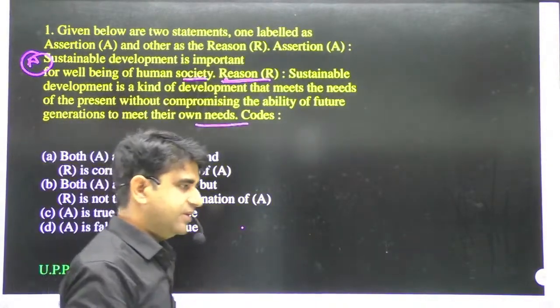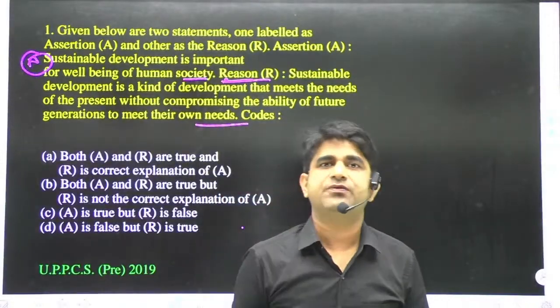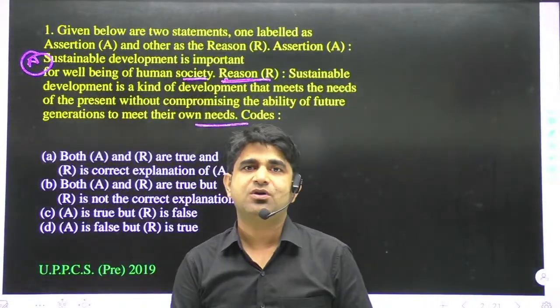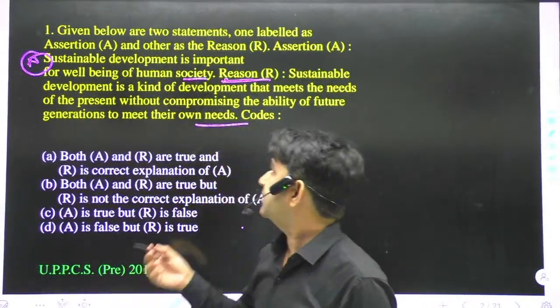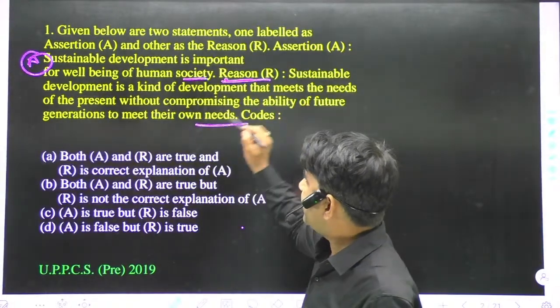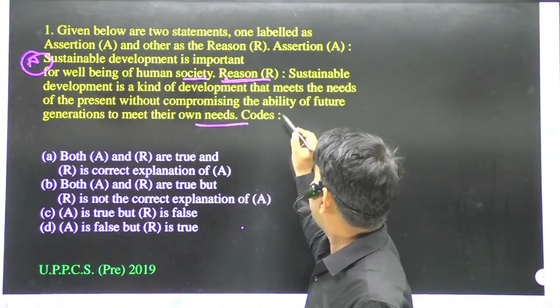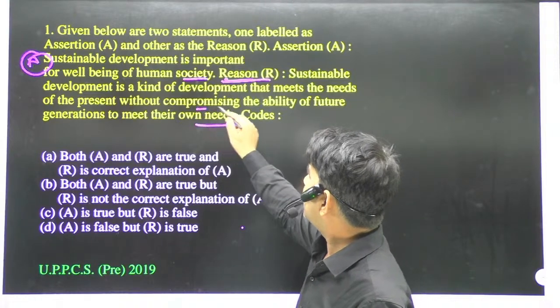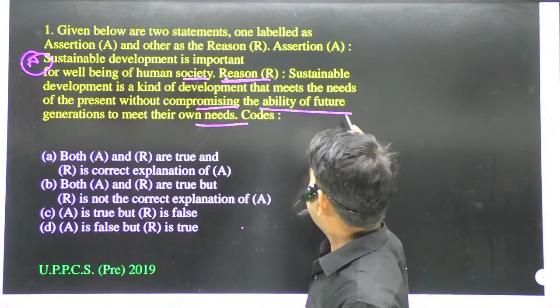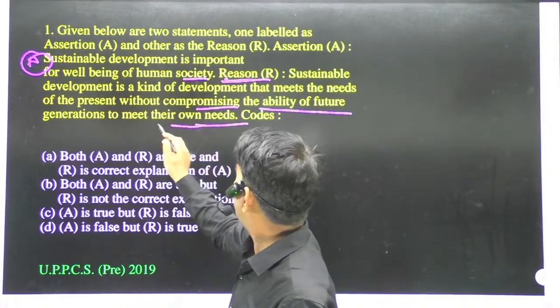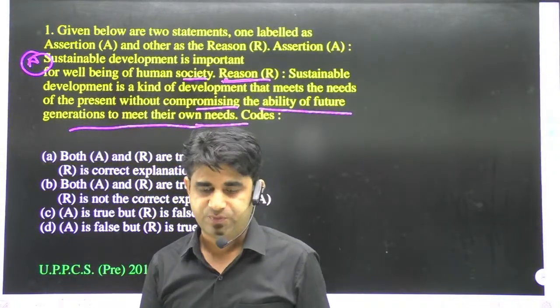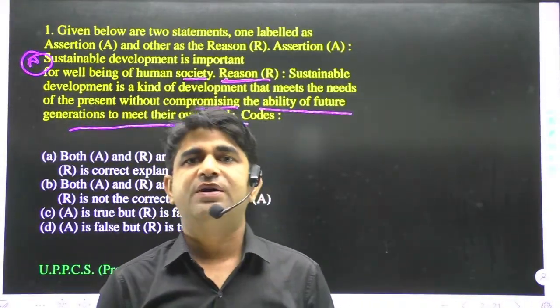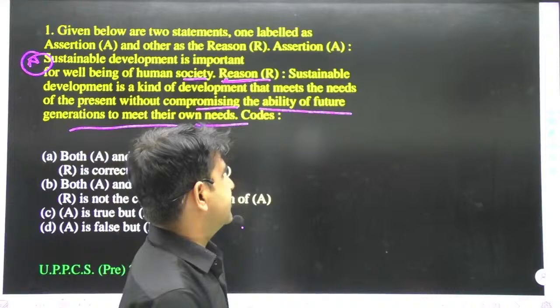Firstly we will discuss sustainable development, and after that we will discuss the well-being aspects of sustainable development. The next thing is the reason: sustainable development is a kind of development that meets the needs of the present without compromising the ability of future generations to meet their own needs. So, as I told you, firstly we'll discuss sustainable development.